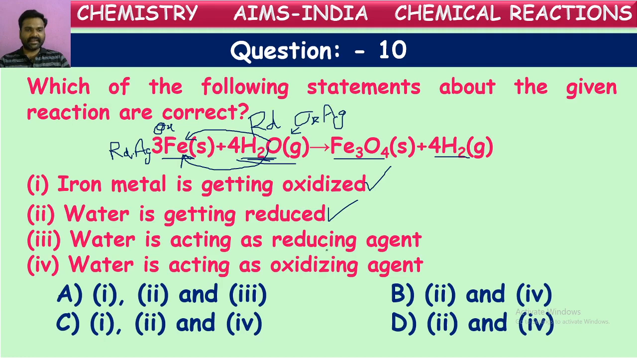Water is acting as a reducing agent. Is it? No, because water is acting as an oxidizing agent, because this water is giving oxygen atoms to iron and hence iron is getting oxidized. So water is helping the oxidation of iron. Water is called the helper of oxidation, which is also called the oxidizing agent. Water is an oxidizing agent, not a reducing agent. Now these two are correct and the third option is not correct.